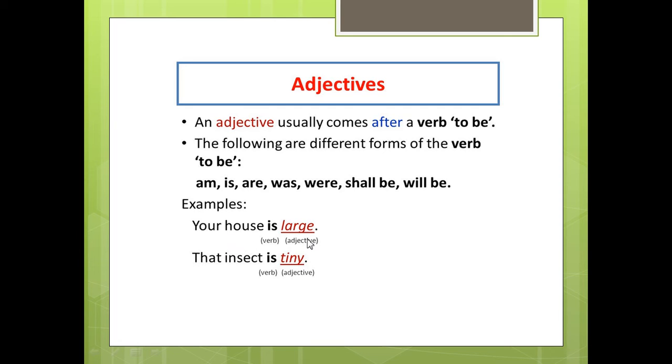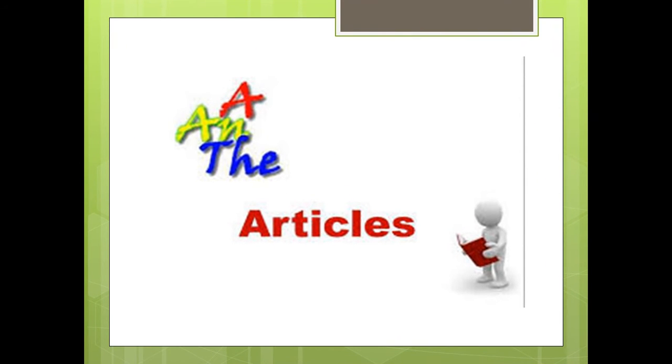Your house is large. Is here is the verb in the sentence. Large is an adjective. The second example, that insect is tiny. We have again is, which is part of verb to be, and tiny is an adjective. Okay. We have a third type that